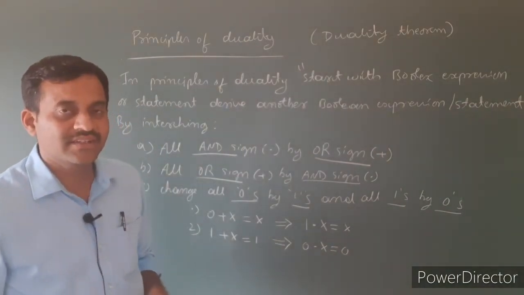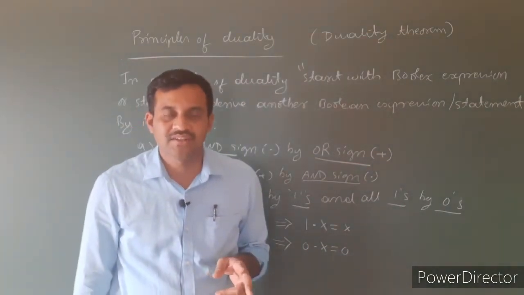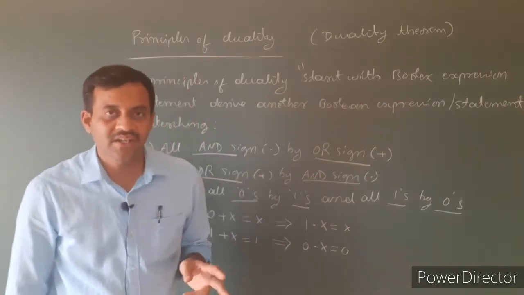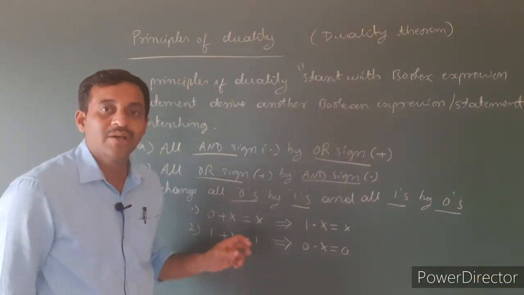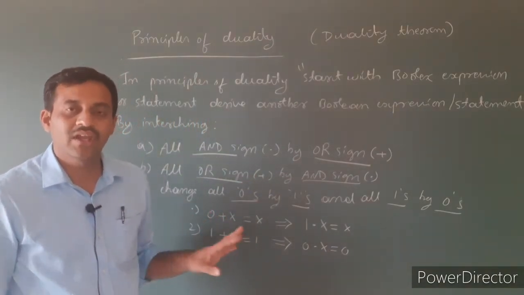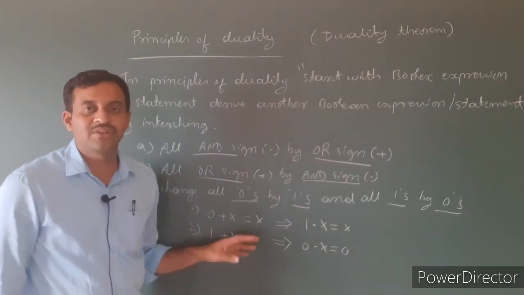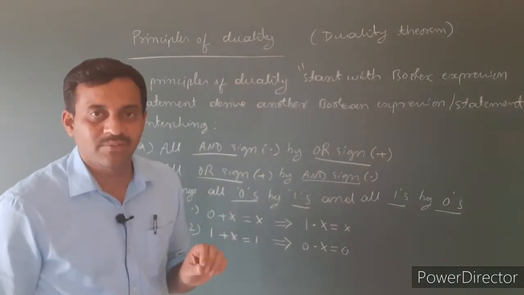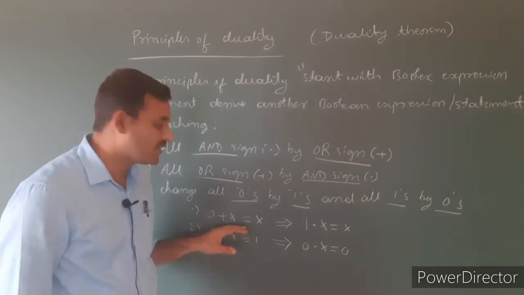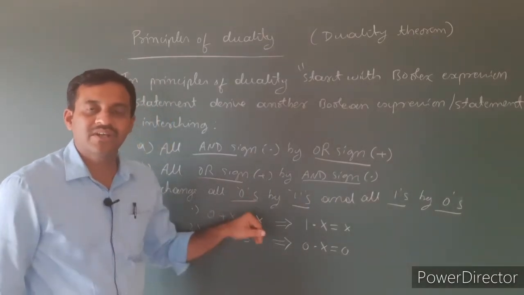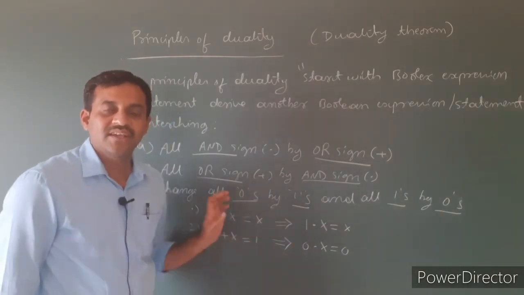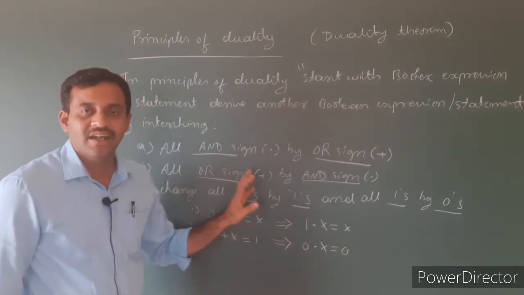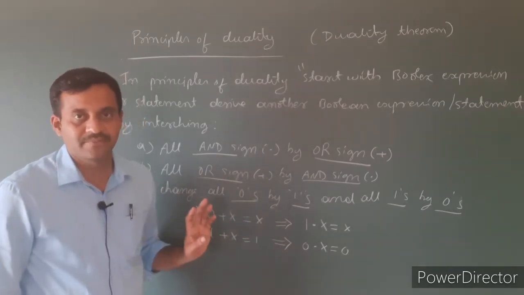In examination, it is asked as a 2 marks question. State principle of duality, or state and give an example for principle of duality. We can give any Boolean expression in a principle of duality. It is a simple way, that is just interchange all zeros by 1 and all ones by 0. Change all OR signs by AND signs and all AND signs by OR signs.